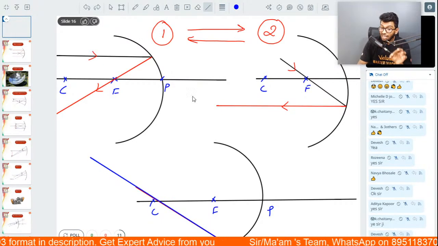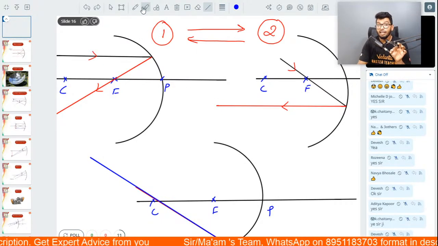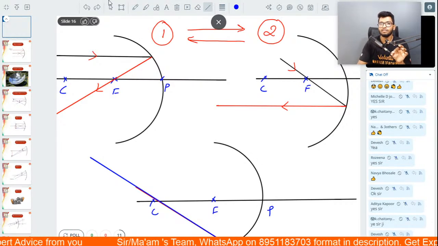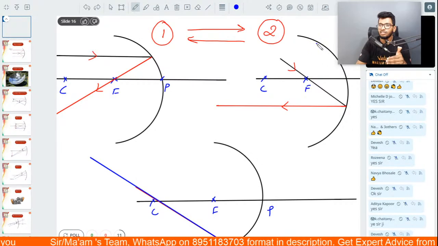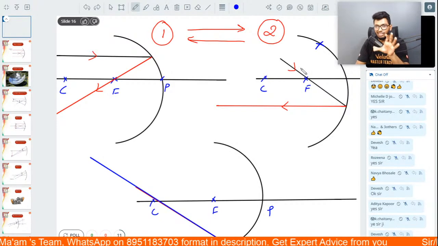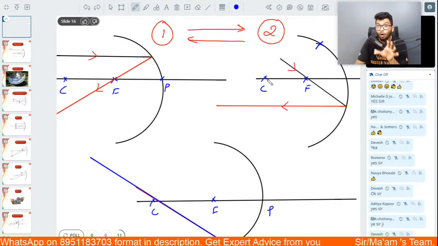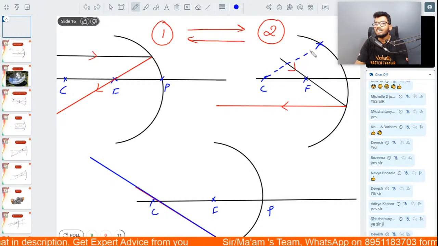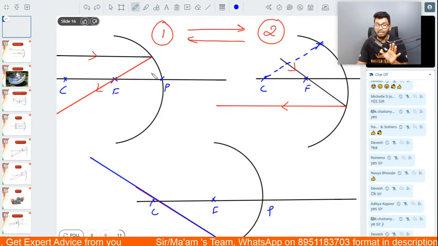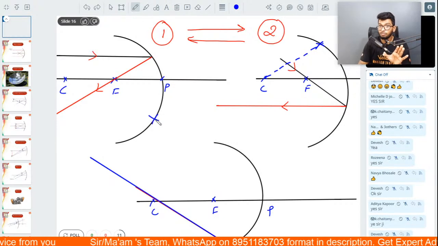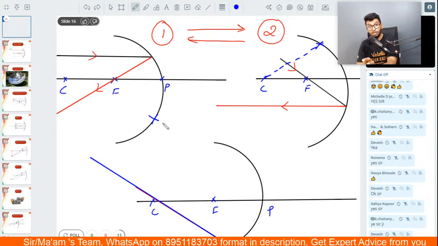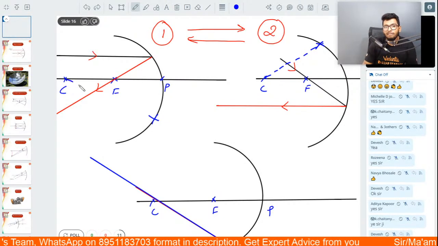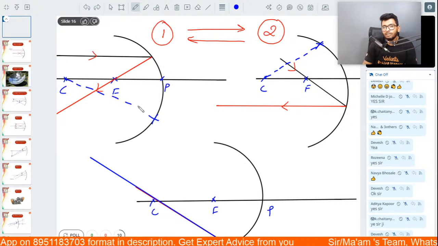Now, why does this happen? Because, people, if you have a certain point, and if you want to draw the normal at that point, the normal will pass through the center of curvature. If I take any point on the mirror and draw the normal to that point, the normal will be passing through the center of curvature.